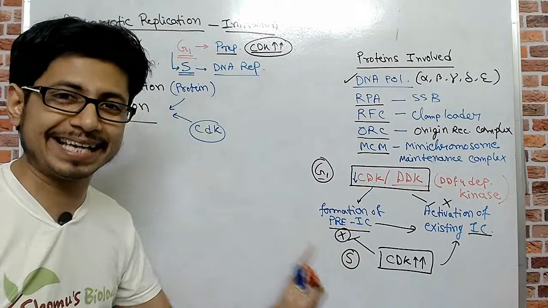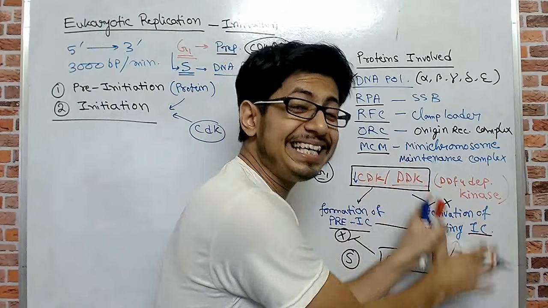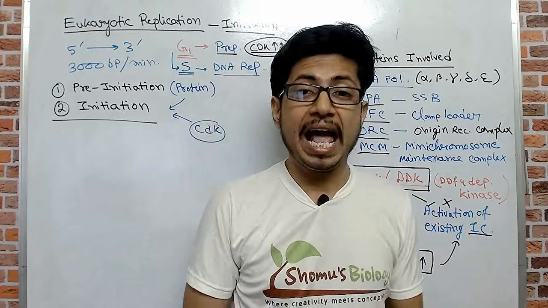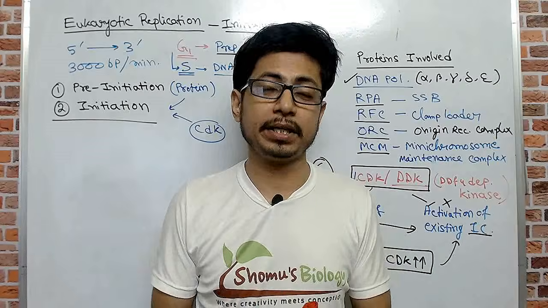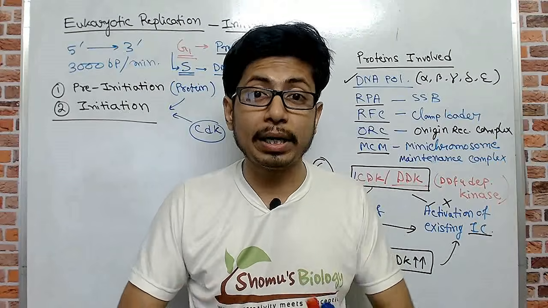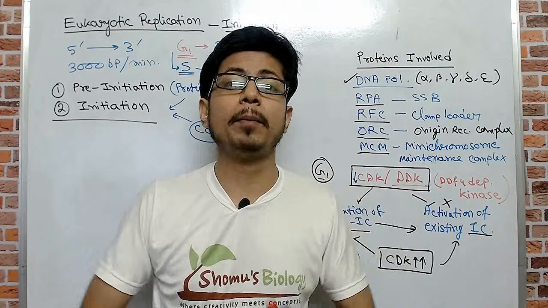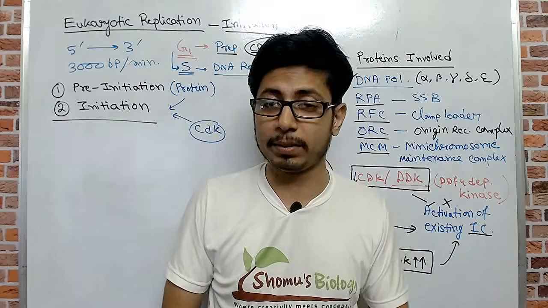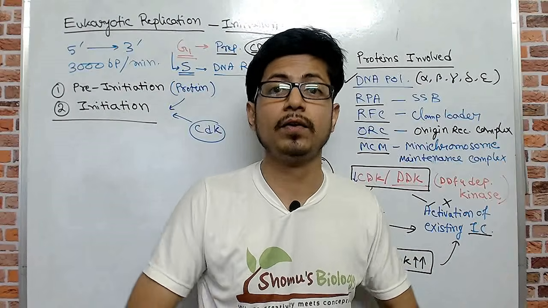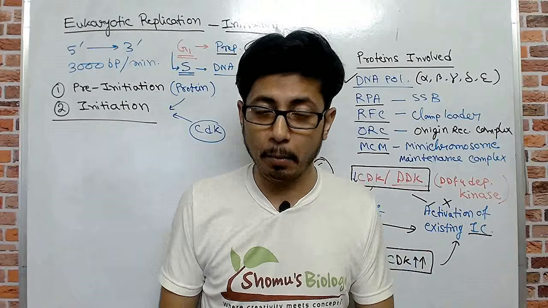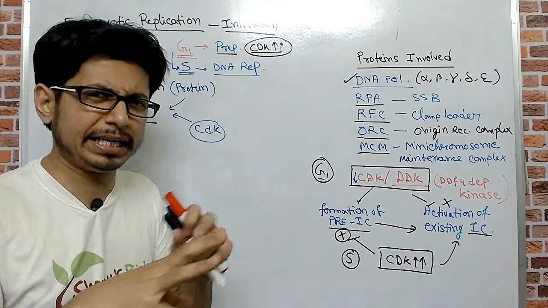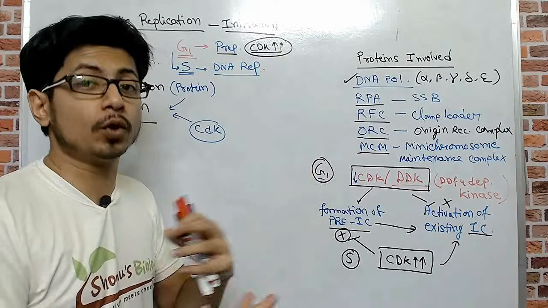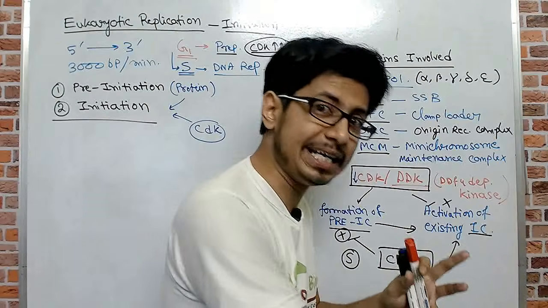So now we call it the S phase, because now the initiation complex is formed, and when the initiation complex is formed, only then can DNA replication in eukaryotes properly begin. We are going to talk about the steps of initiation complex formation and the process of DNA replication in eukaryotes in a moment. But before going there, this is the regulation that you need to have a very clear idea about, even before going into the detail of replication itself.